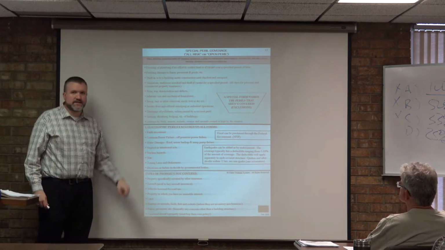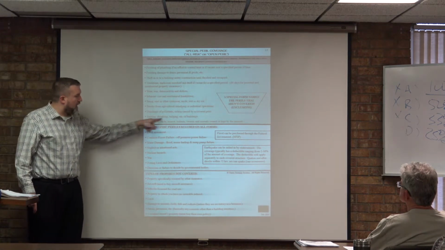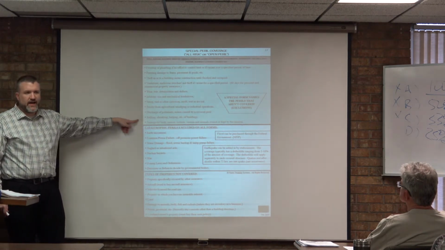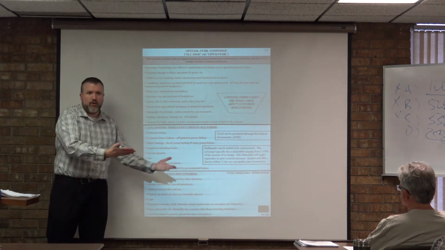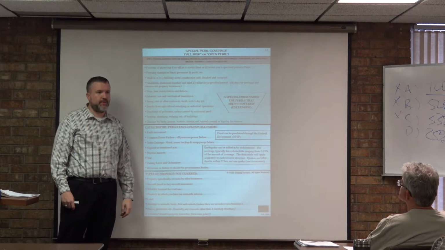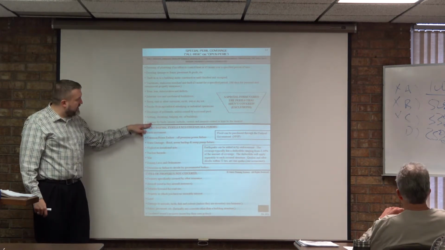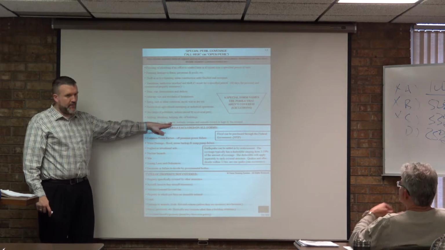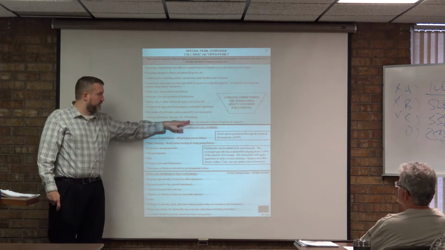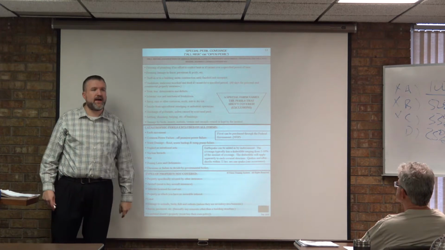Settling, shrinking, bulging, etc. of buildings. This is why cracking of walls can't be covered, guys, because these are not preventable. Foundations just settle over time. No insurance company will ever cover you for stuff like that. And any damage caused by birds, any damage caused by insects, termite damage, is never insurable. Also rodents, vermin, or animals owned by or kept by the insured.